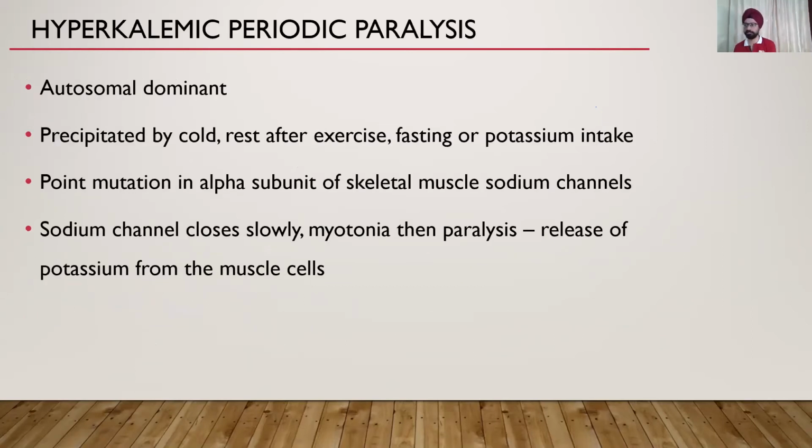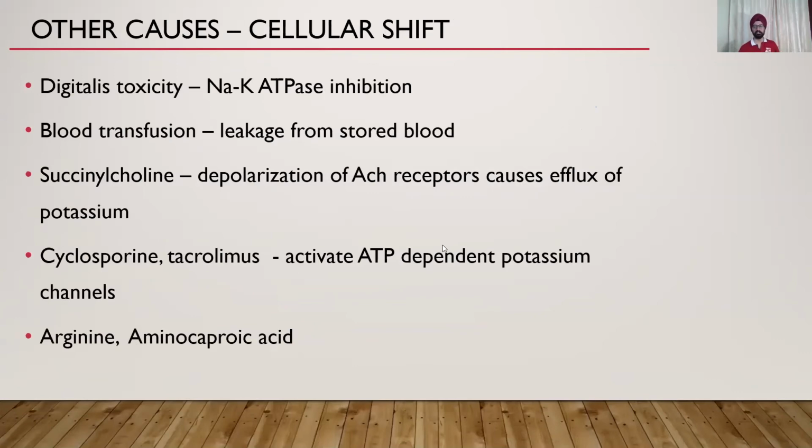Hyperkalemic periodic paralysis. You've all heard of hypokalemic periodic paralysis. I recently got a case last week. But there is hyperkalemic periodic paralysis, and it is one of the severe forms of hyperkalemia which has to be treated urgently, as I will mention. It is because of an autosomal dominant condition. So if you find it, please do the screening of the family. Other causes which increase cellular shift are digitalis toxicity, excessive blood transfusion, succinylcholine.